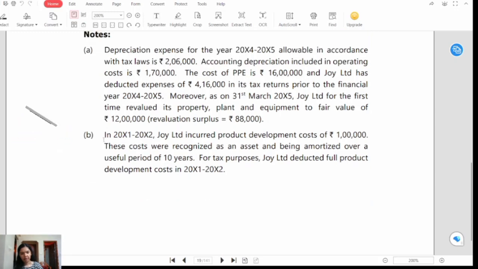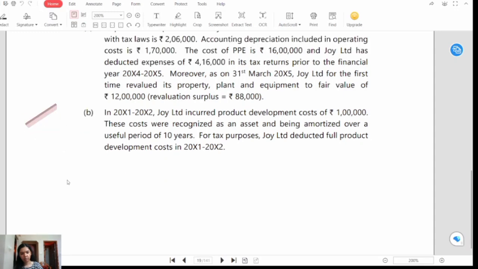Note number B. In the year 2021-2022, Joy Limited incurred product development costs of rupees 1 lakh. These costs were recognized as an asset and are being amortized over a useful life of 10 years. For tax purposes, Joy Limited deducted the full product development cost in 2021-2022.